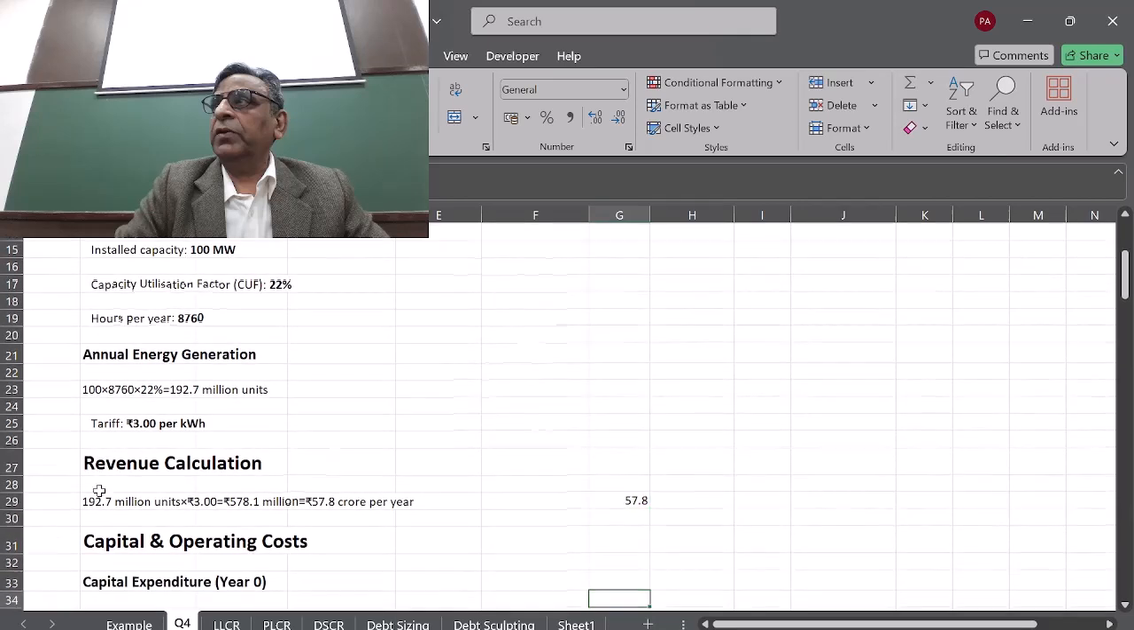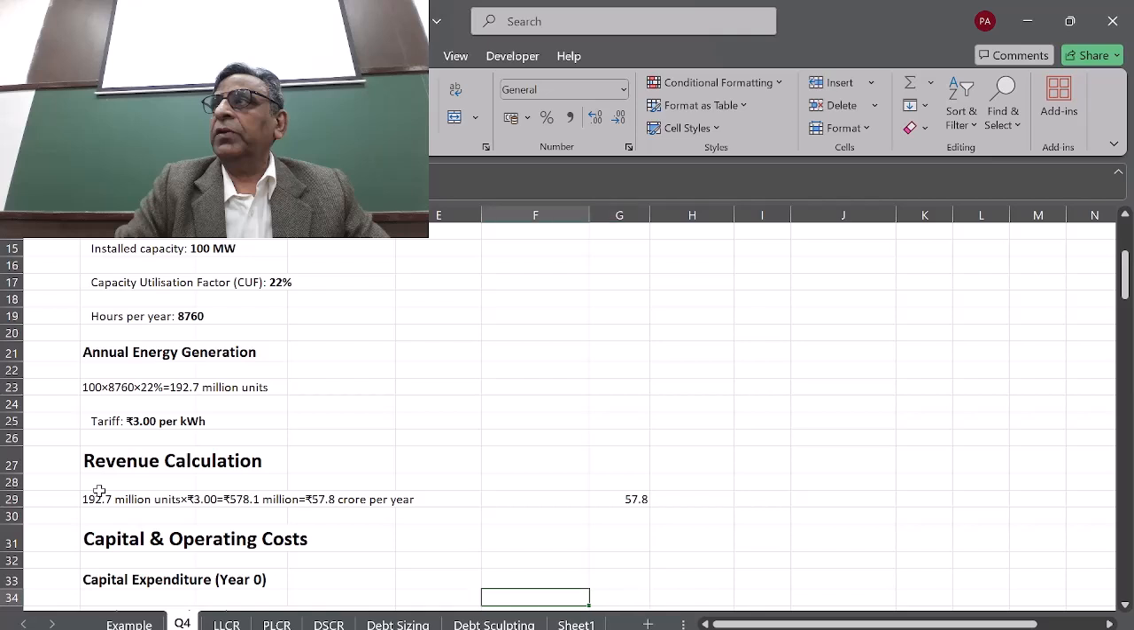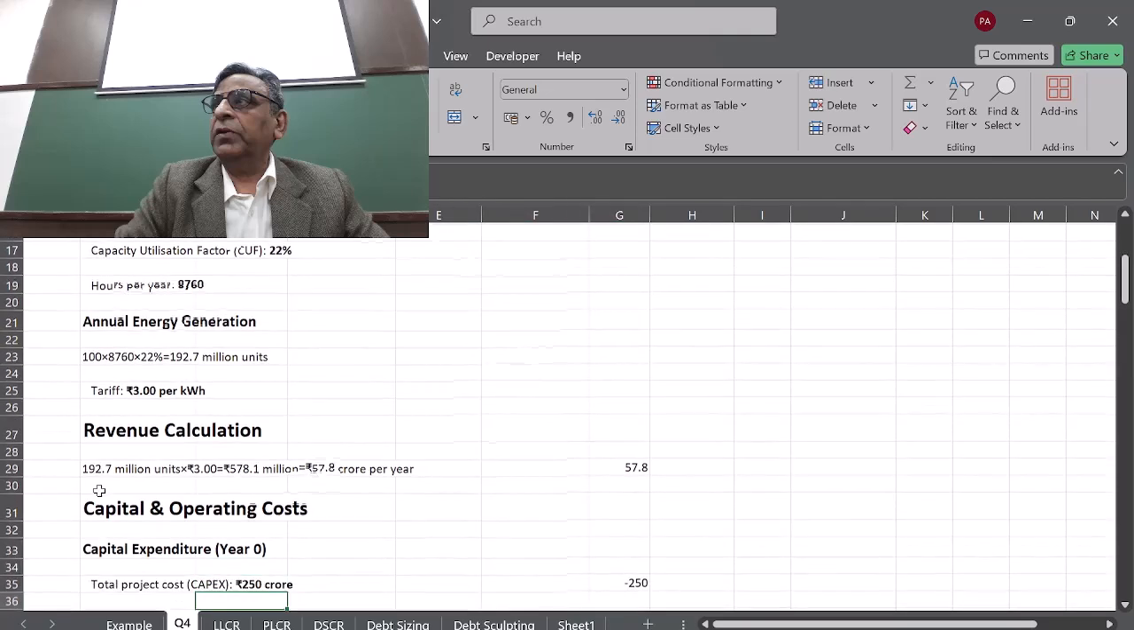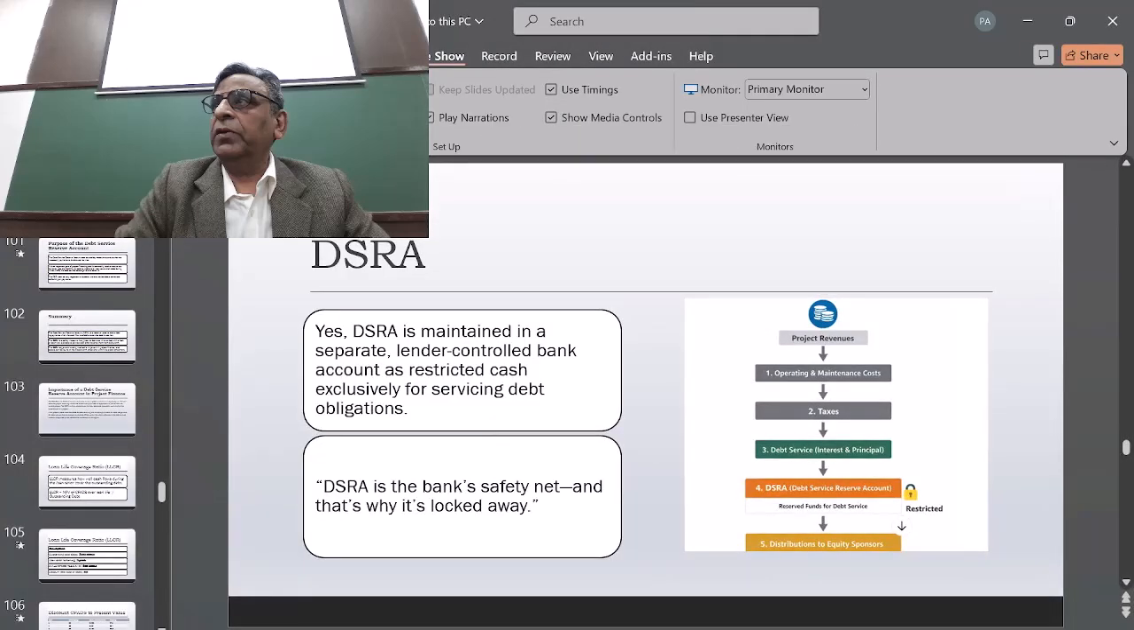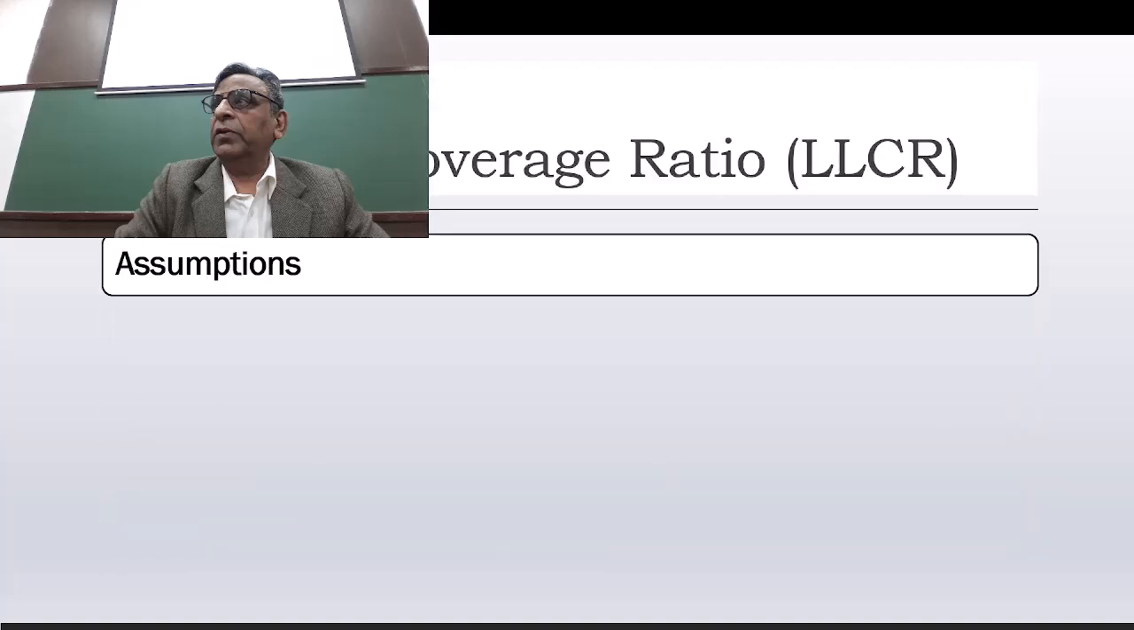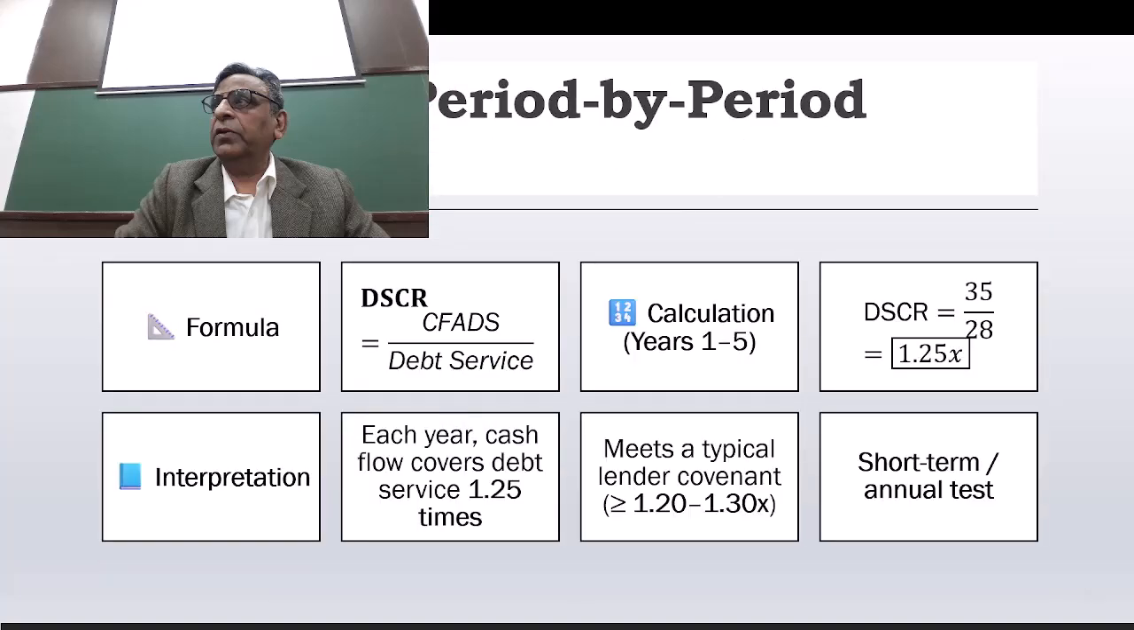Now we come to the capital and operating cost, which is given in the question. The capital is like this. This question is already given in the Excel sheet also, so sorry, in the PPT. So either way you can just look at the PPT.